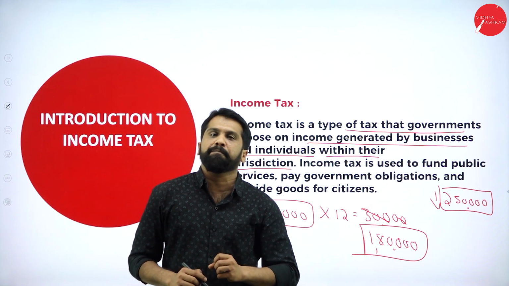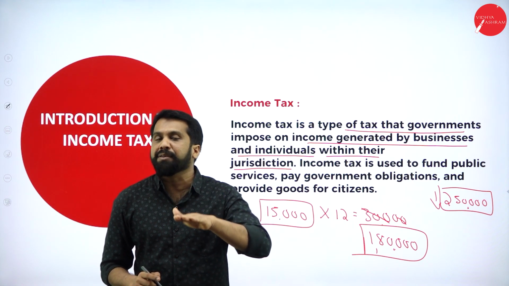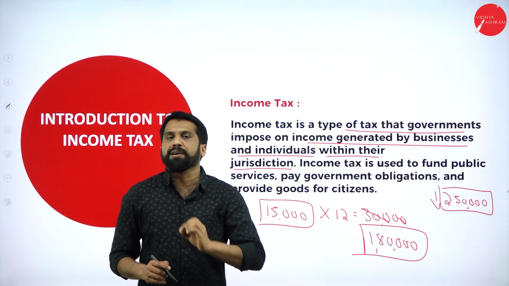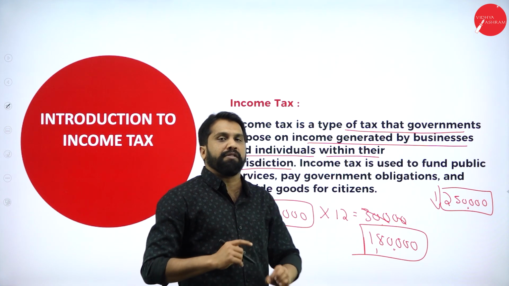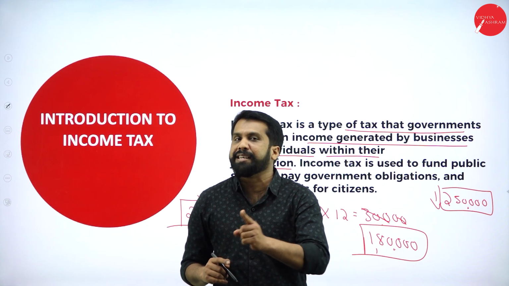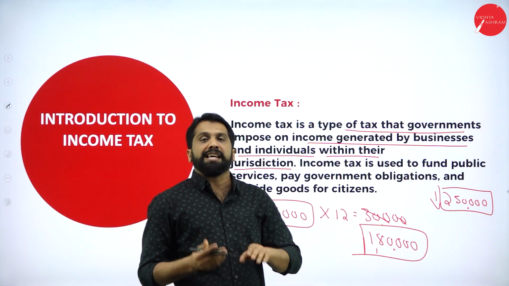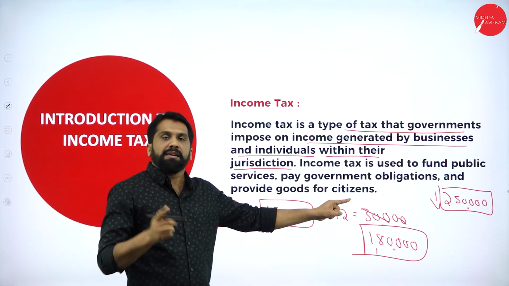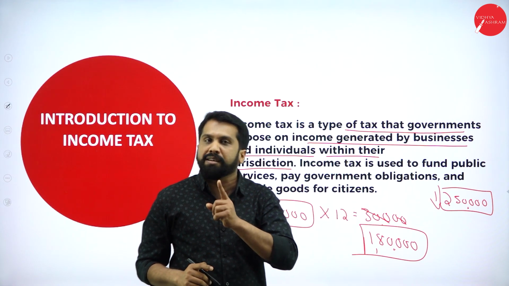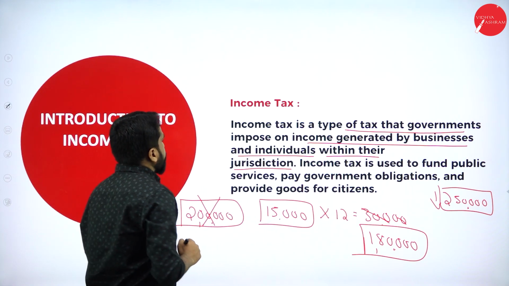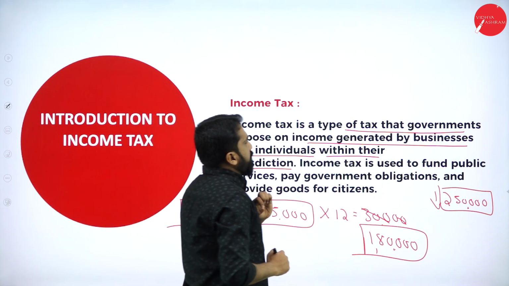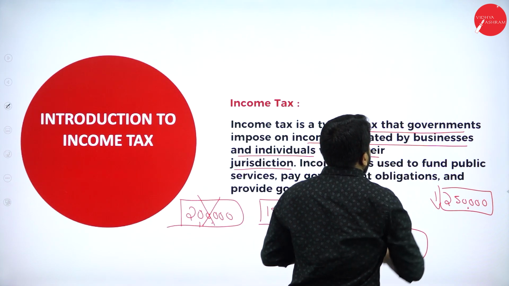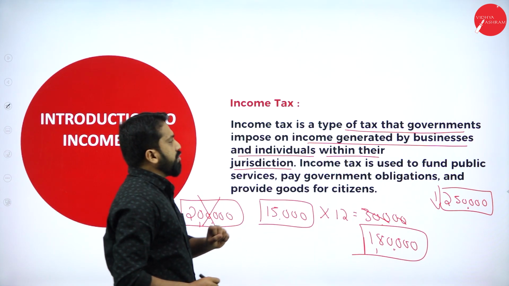Hope you are clear. So if your salary is less than 2,50,000, you are not supposed to pay even a single rupee to the government. The government will give you preference. You should look after or take care of your family. If your salary is more than 2,50,000, then only you will come under the tax slab. Then only you have to pay tax. Clear? Yes. Now, income tax is a type of tax that government imposes on income generated by business and individuals.